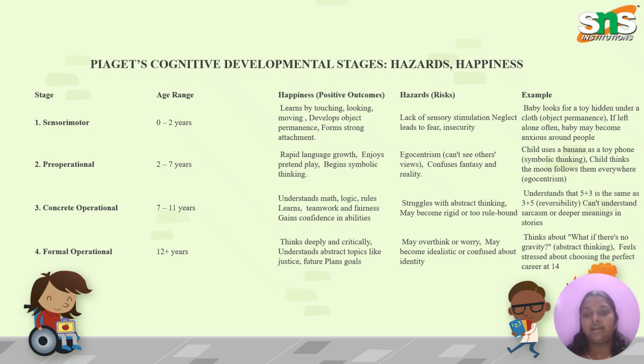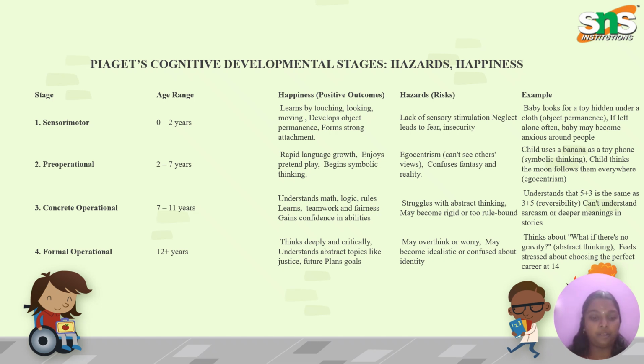Next, struggles with abstract thinking, may become rigid or too rule-bound. They will think about their creativity and curiosity, and about which is real and which is not real. They will be in a confused state. They will be able to understand reversibility: 5 plus 3 is equal to 8 and 3 plus 5 is equal to 8. So they will understand both of these logical reasonings during this stage.